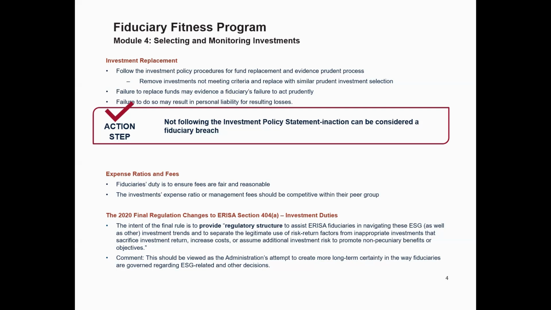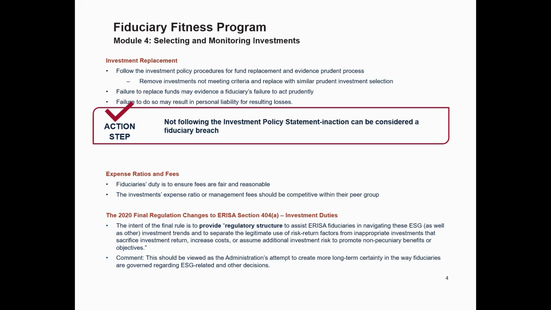The focus remains on ensuring that pecuniary factors related to risk and return drive investment decisions as opposed to non-pecuniary benefits. By following these guidelines, you can help ensure that your actions as a fiduciary are both prudent and compliant with the latest regulatory changes.